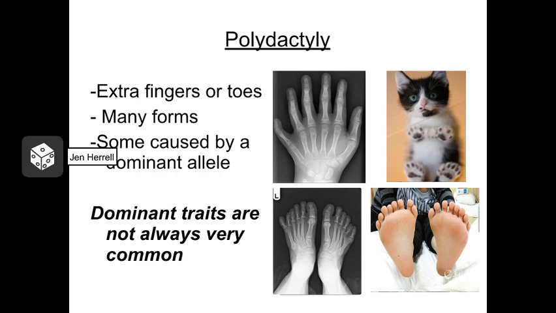Polydactyly is also an important example of a dominant allele because it doesn't really affect the function of the individual that much. I mean, having an extra finger or some extra toes might affect how the hands and feet work a little bit, but it's not going to limit the lifespan of the person, and it's not going to necessarily affect whether they can have children or not. So a person with polydactyly is usually perfectly capable of passing that gene on to the next generation.